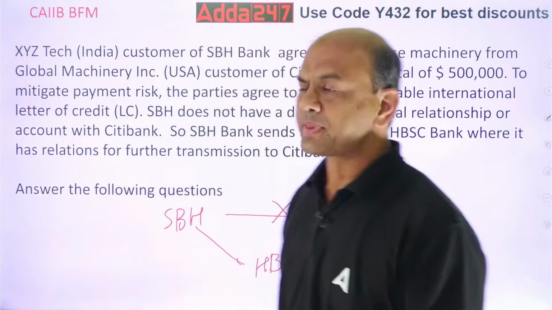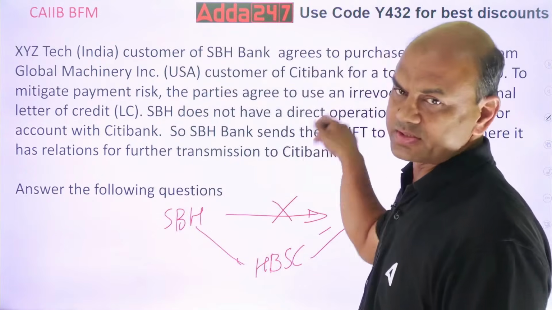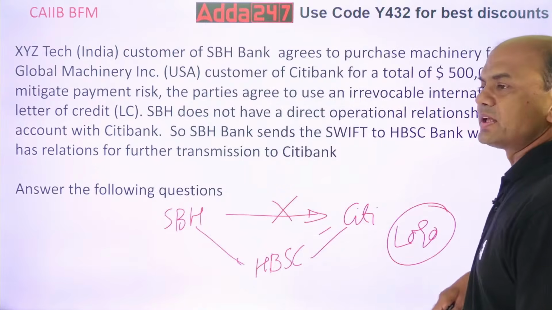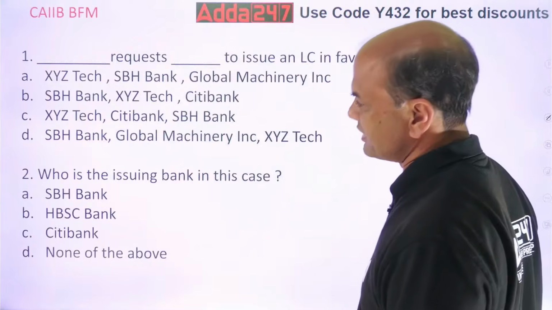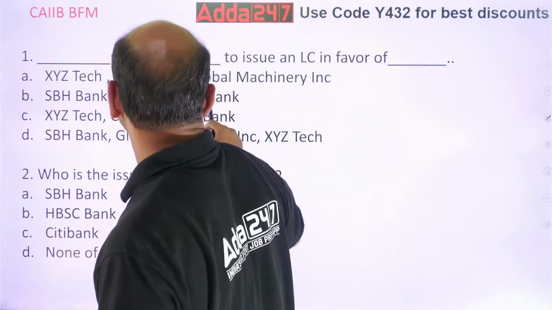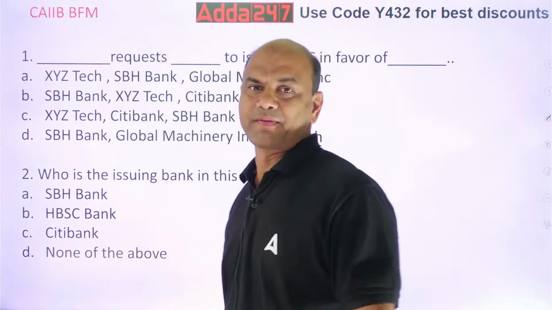Now answer the following questions. Based on this case, you have to answer the questions. Let me see how many of you can answer it. Very simple questions. First one: dash requests dash to issue an LC in favor of dash.